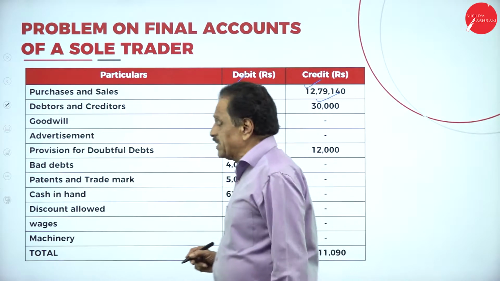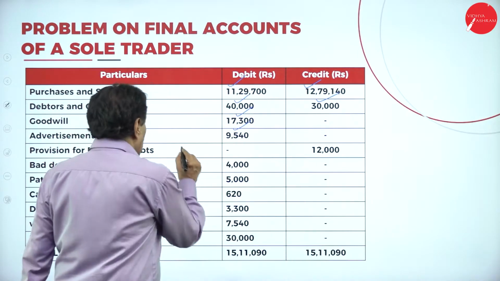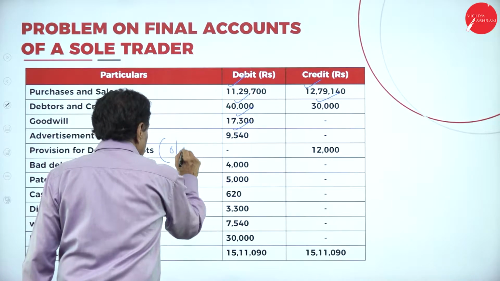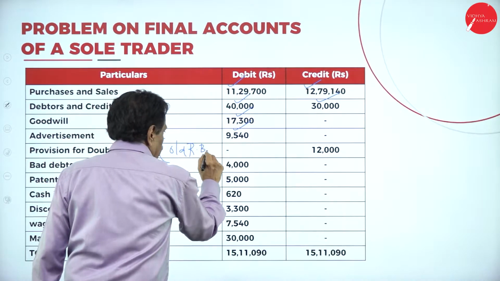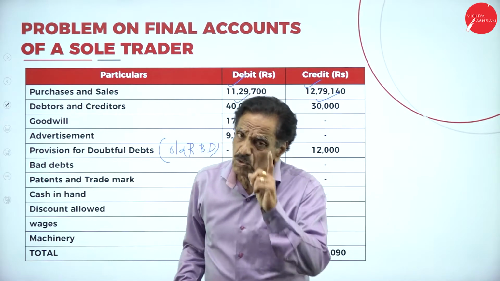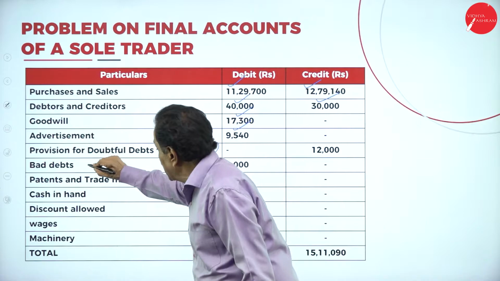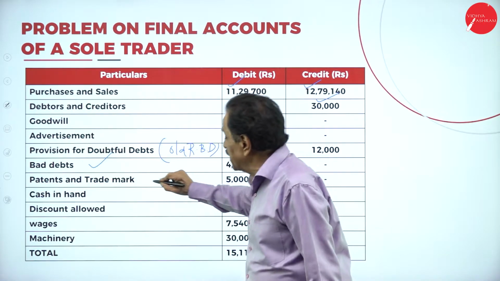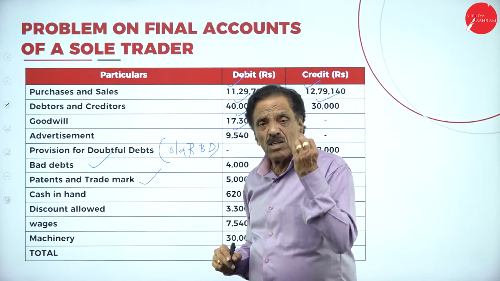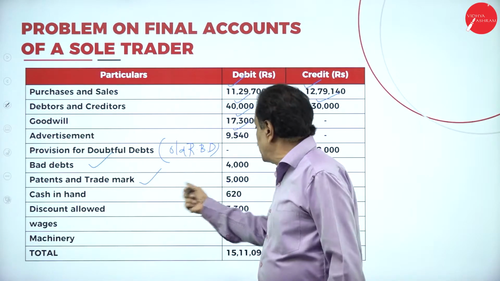Provision for doubtful debts. I told you, any provision given in the trial balance is called old RBD. Old RBD. What is the formula? Bad debt plus new RBD minus old RBD. Then bad debt is a loss. Patent trademark is an asset. Patent means copyright. Trademark, some mark of the business, is called trademark.